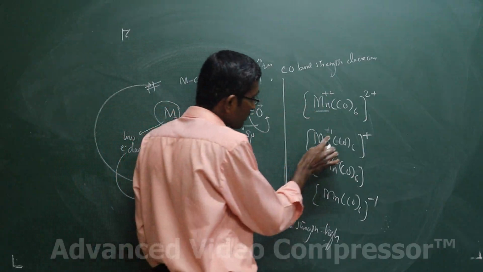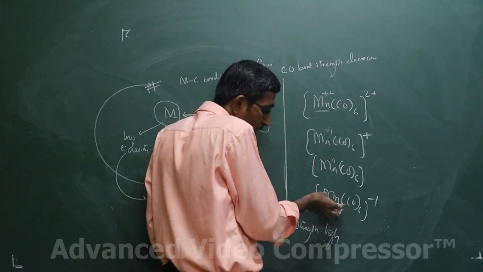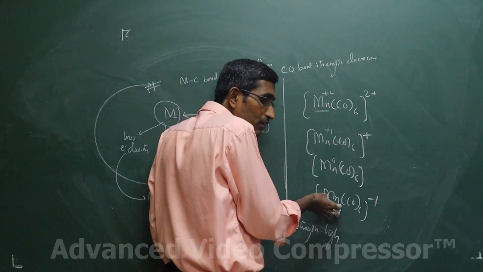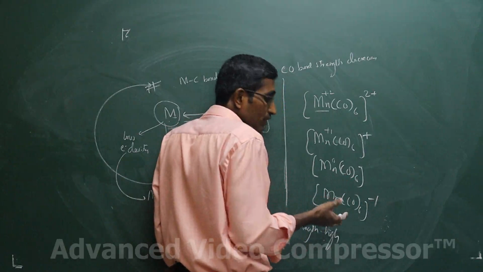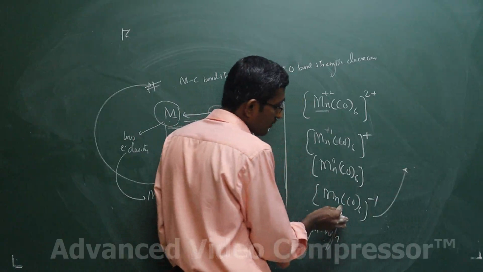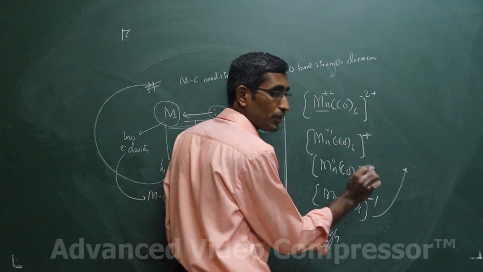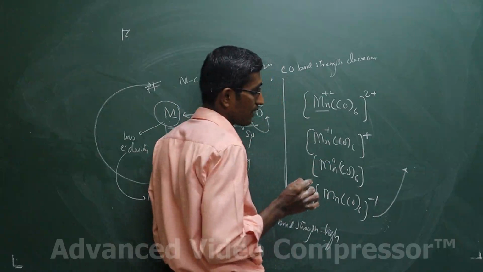Whereas here the charge is plus 1, here it is 0, here it is minus 1. That means the oxidation state of the central metal ion is negative, so it already has high electron density, and again the carbonyl is giving electrons to the central metal ion via the coordination bond.